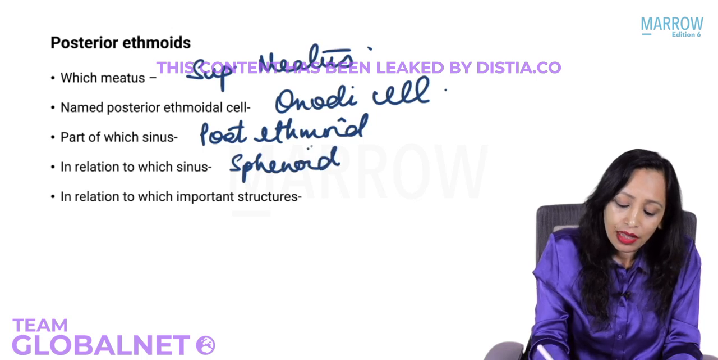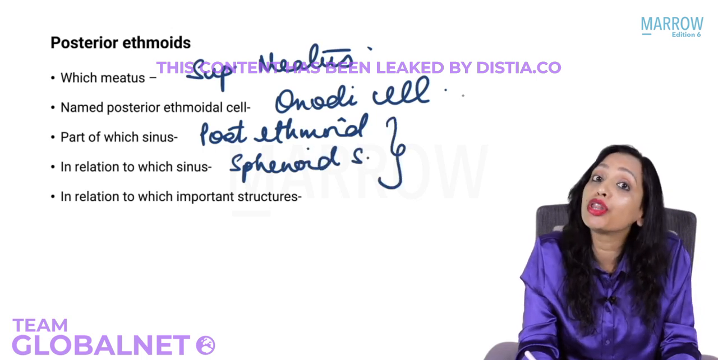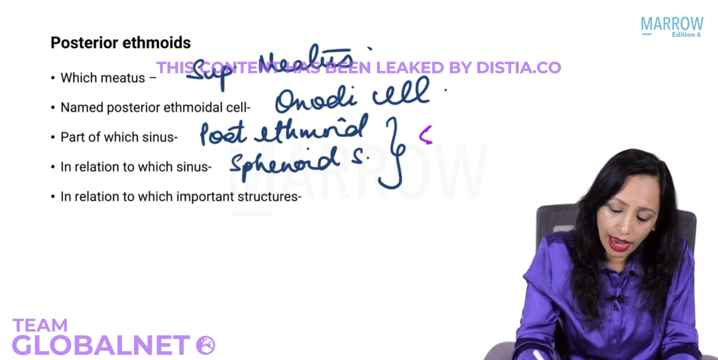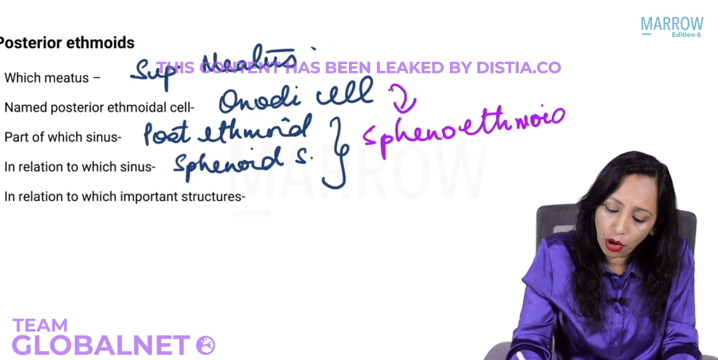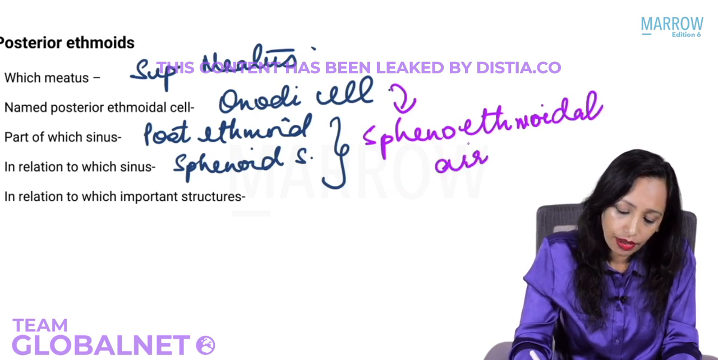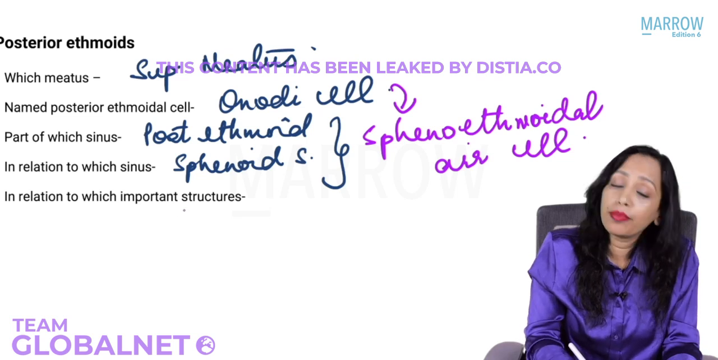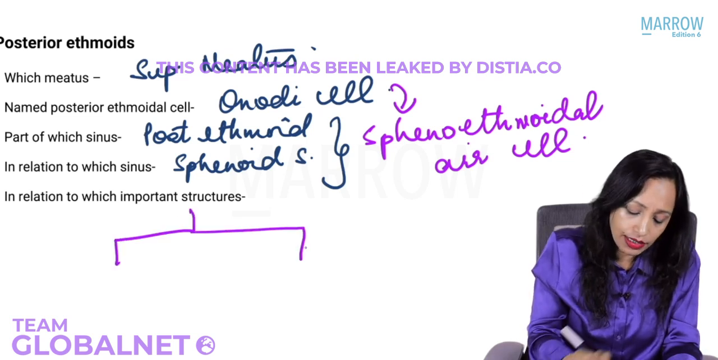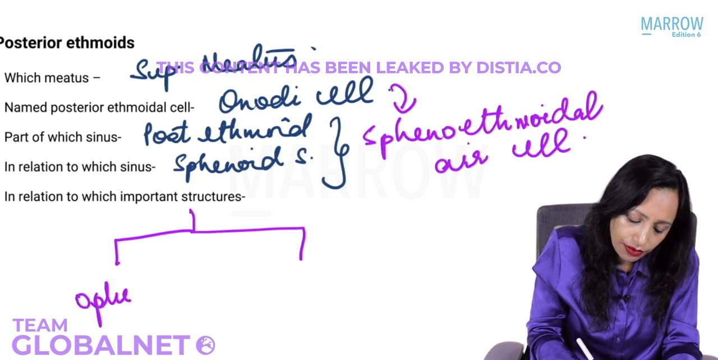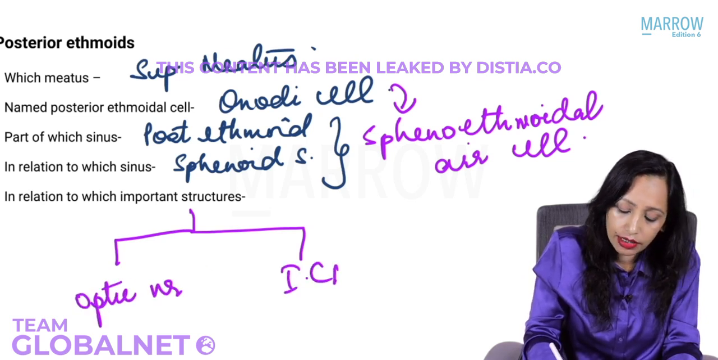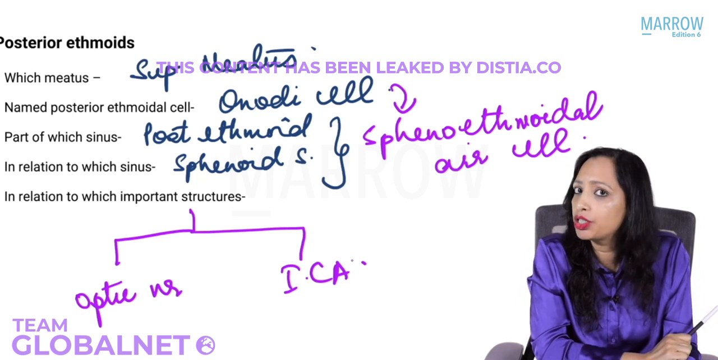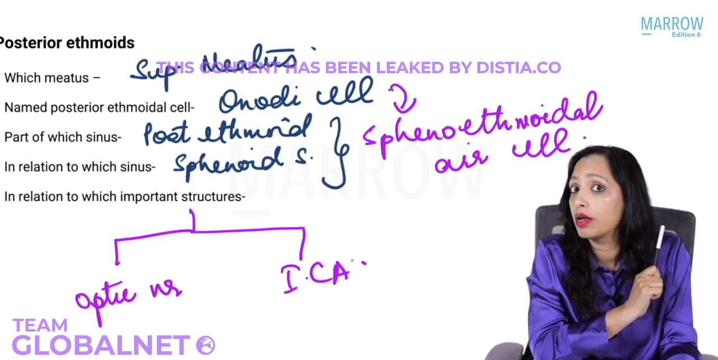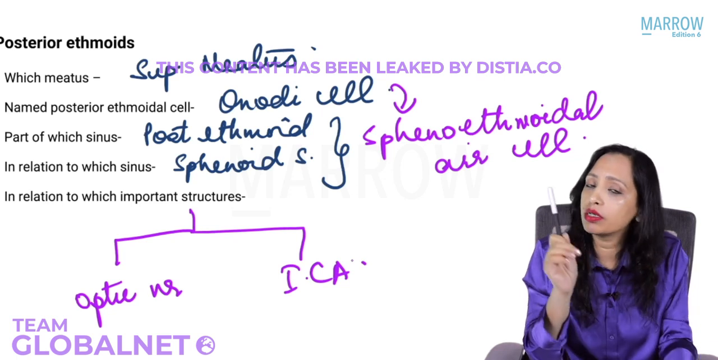That is why this is also known as the sphenoethmoidal air cell. Onodi cell is also known as sphenoethmoidal air cell. And it is in relation to which important structures? Yes, it is in relation to the optic nerve and the internal carotid artery. And when we do FES and I ask you what is the most dreaded complication of FES, I will see whether you are answering or not. Yes, internal carotid. So now it is very clear for you.